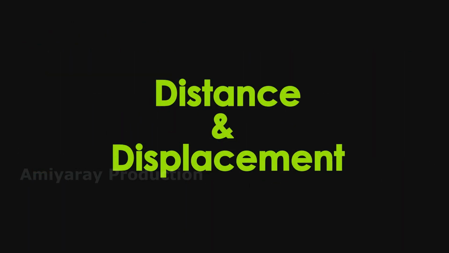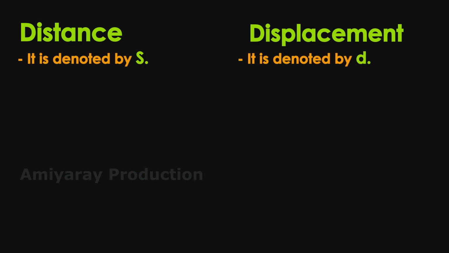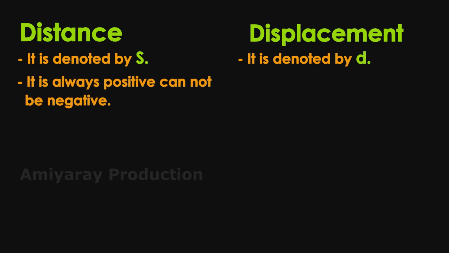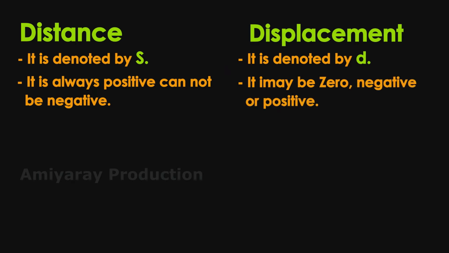Let us know the difference between distance and displacement. Distance is denoted by S, while displacement is denoted by D. Distance is always positive, it cannot be negative, while displacement may be 0, negative or positive.